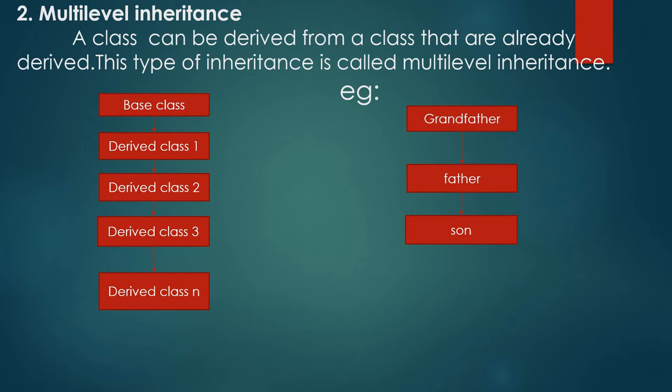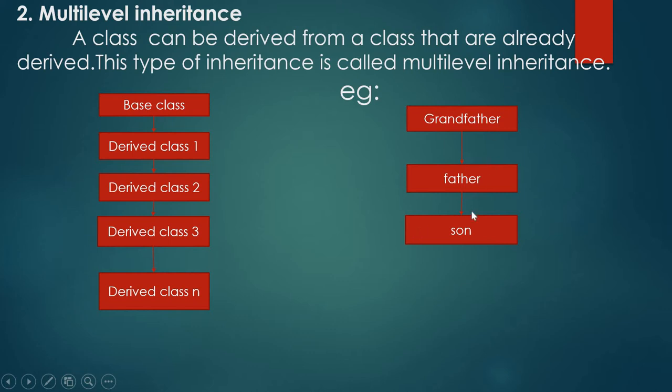Second one, multi-level inheritance. A class can be derived from a class that is already derived. See here, class 3 is deriving from class 2. This class 2 is already deriving from the class 1. This class 1 is deriving from the base class.